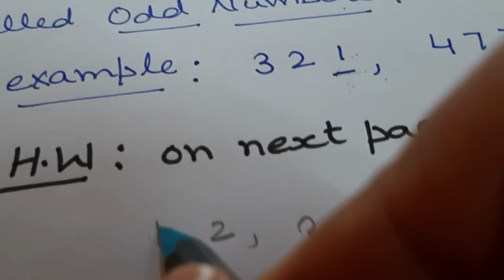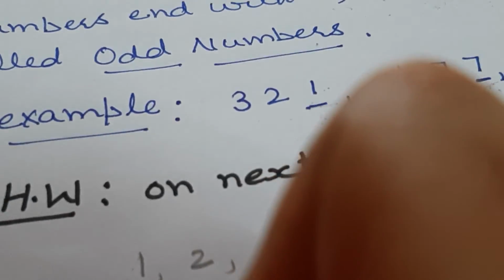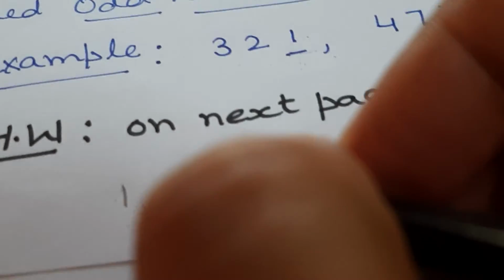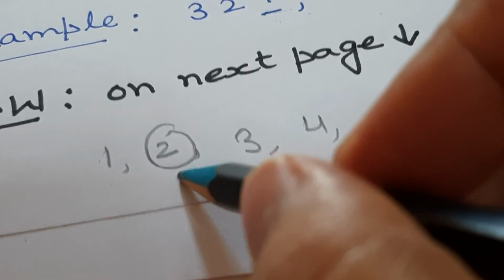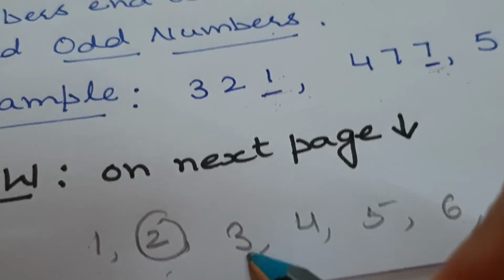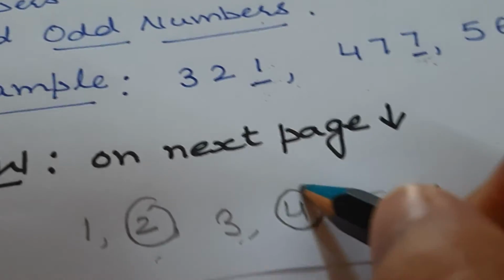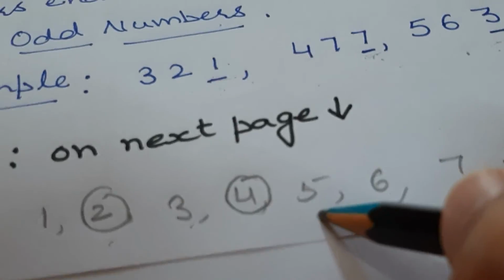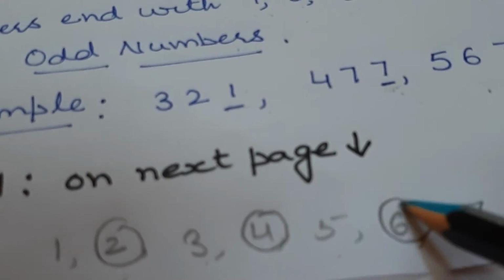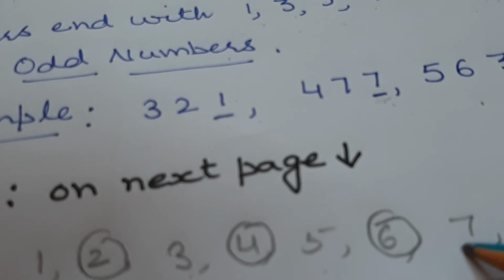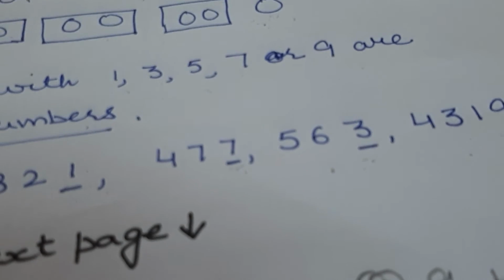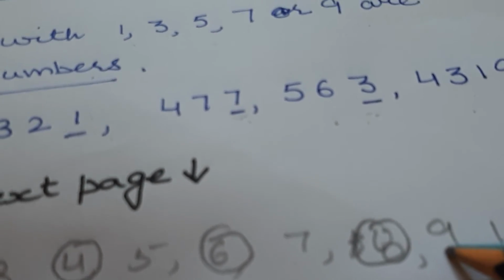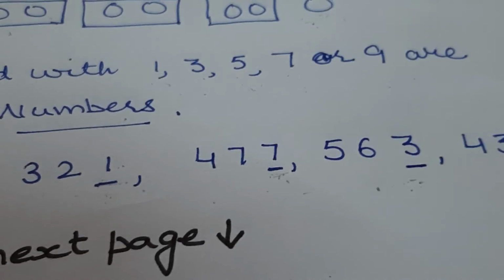See, 1 is an odd number. 2, I am circling even numbers. 2 is an even number, 3 is odd, 4 is even, 5 is odd, 6 is even, 7 is odd, 8 is even, 9 is odd, 10 is even.